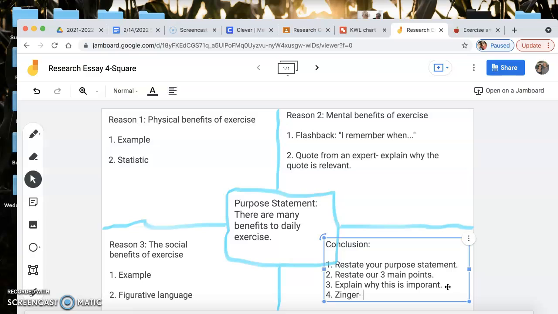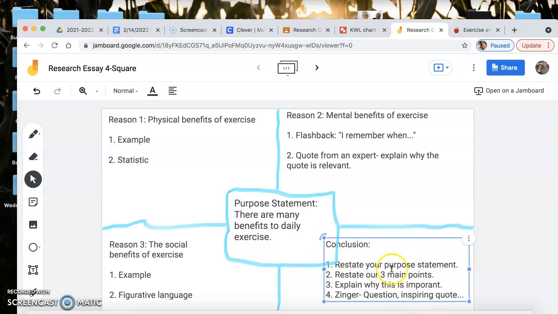But it can be like an open-ended question about my topic. Like what are some ways exercise could improve your life? Or I could try to find another inspiring quote or something, and be like, as said by so-and-so. I don't know. That one's a little harder. All right. I think the question one is probably the easiest.